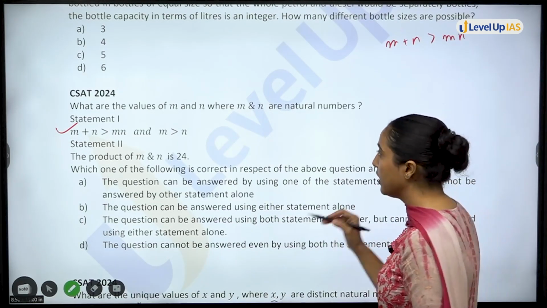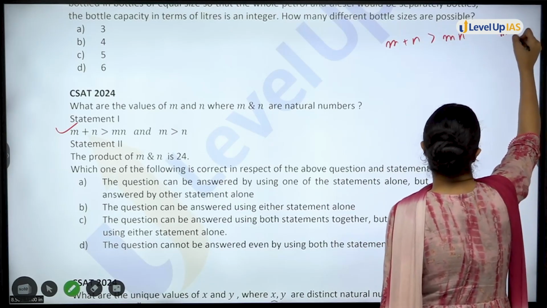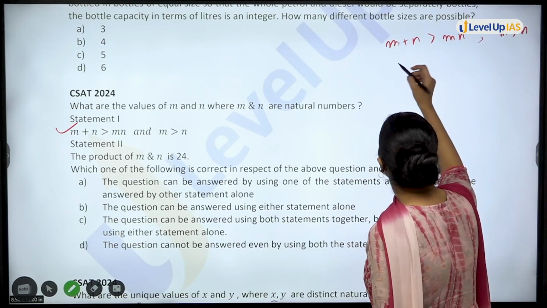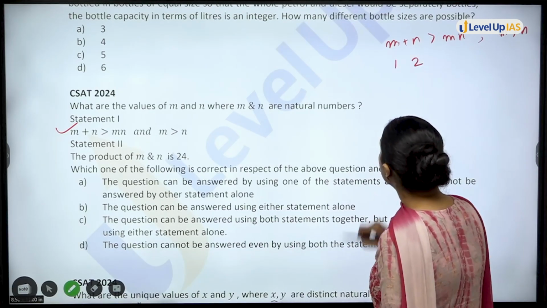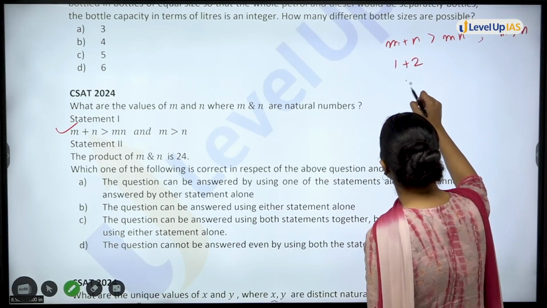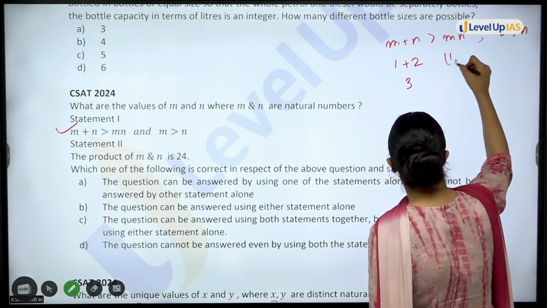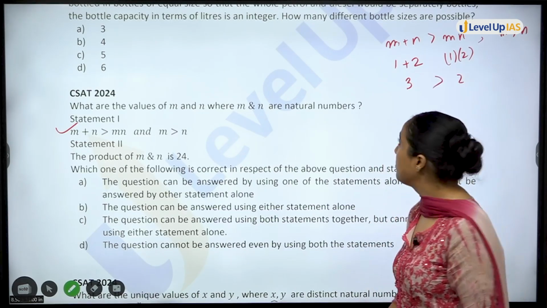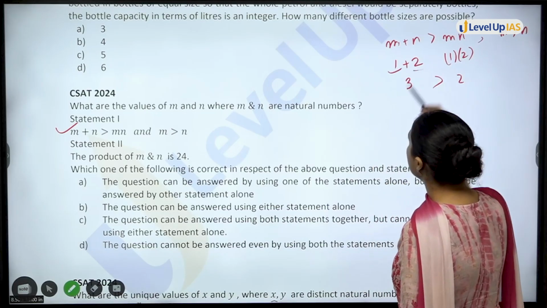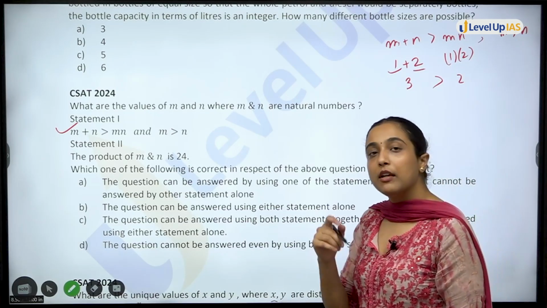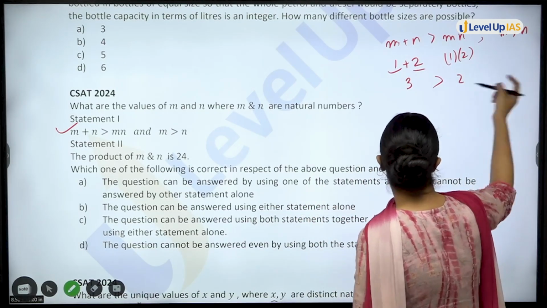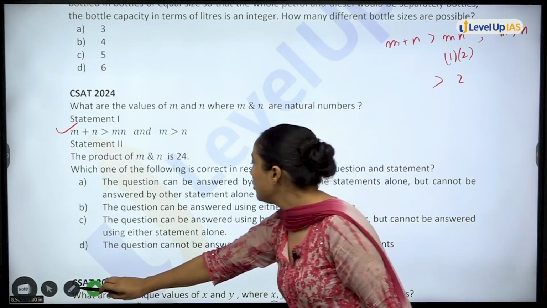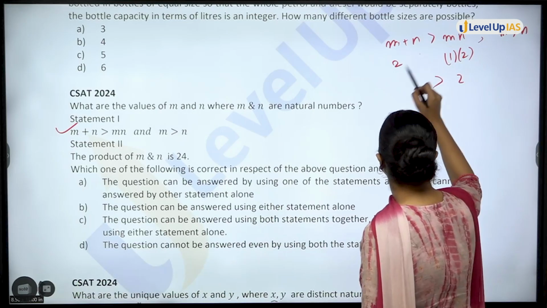And m is greater than n. Now, if I take m, n as 1, 2, then 1 plus 2 is 3, and multiplying 1 by 2 gives 2. This is greater. That means m's value is 1 and n's value is 2. But if you take m is greater than n, so assume 2, 1. Assume m as 2 and n as 1.